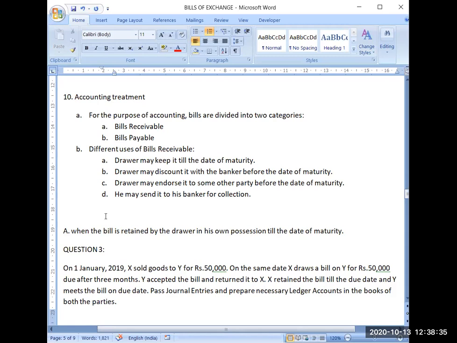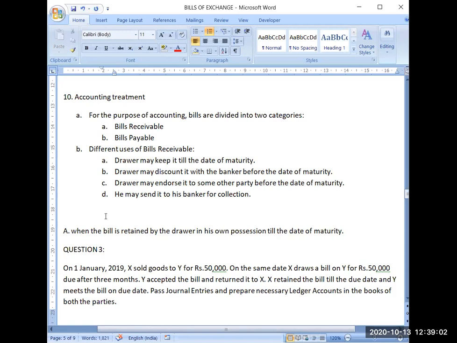Now, sometimes a businessman is a very busy person with a lot of transactions. He has to manage cash, stock, borrowings, capital, then many rules and regulations, GST returns, GST calculations. A lot of things are to be done in the business. So he might have a shortage of time, and he might forget on which bill what due date is there, and how to present that bill. So a lot of things have to be planned.